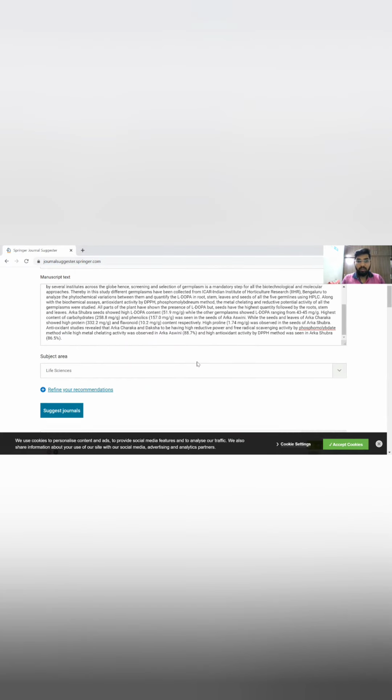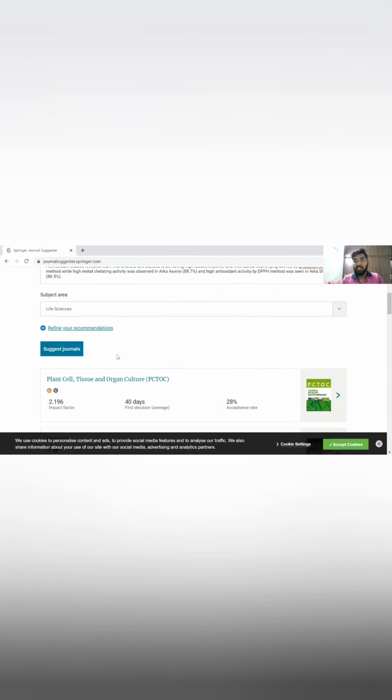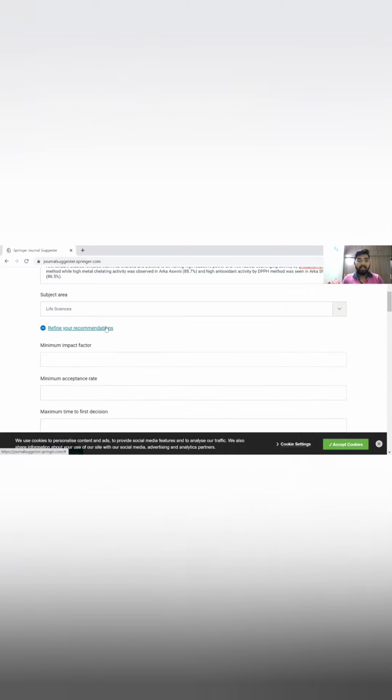This is one thing that you can search like this. Or if you want to refine my recommendations, if I want to get published sooner, within a month, I can go here and put this minimum impact factor. My work is of very high quality, so I'll put minimum impact factor as 1. And minimum acceptance rate, I want the acceptance rate to be 50%.